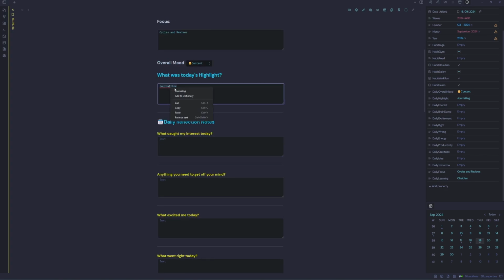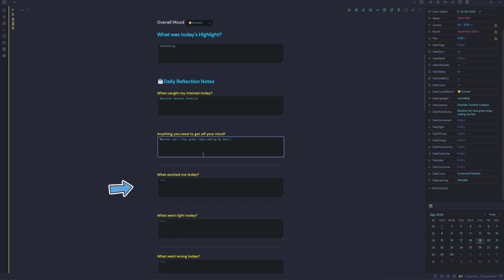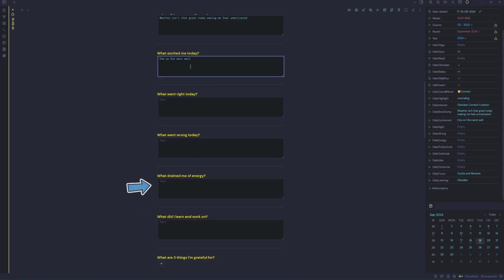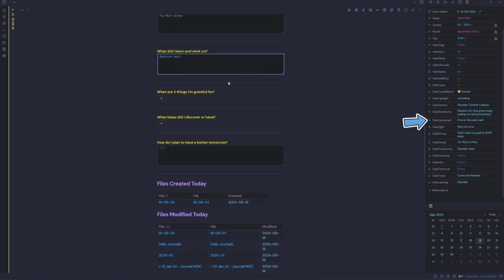It does have a spell checker, so we can right click and fix up any spelling mistakes. So what caught my interest today? Obsidian, content creation, and then you just put anything you want to get off your mind in here. So we have sections for what excited me today, what went right today, what went wrong. So you can see as we're entering our metadata, it's populating over to the right-hand side here.